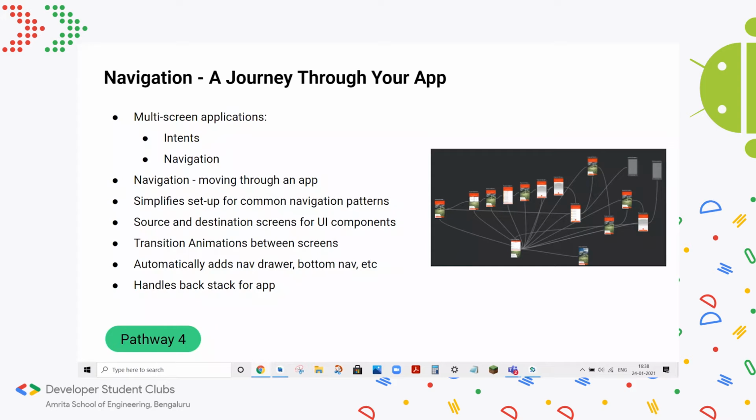Like suppose if you're playing a quiz app, which is what the trivia app is, if you play through a bunch of questions and either you get the game over screen or the you win screen. And if you press the back button, you don't go to the last question. You go all the way back to the beginning. How is that done, and how is that achieved? How do you ensure that if you click the back button on this page, you go all the way back to the beginning, but if you click it on another page, you go to the immediate previous page? All this is done through navigation.